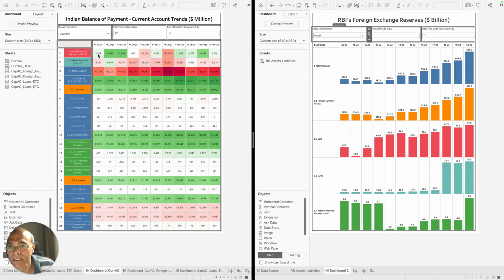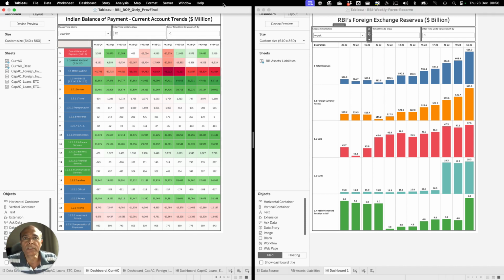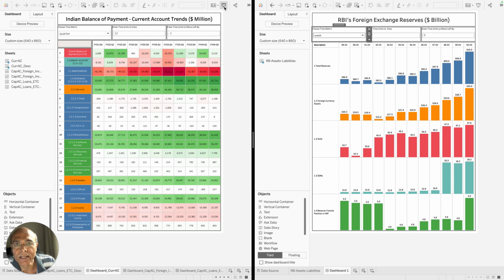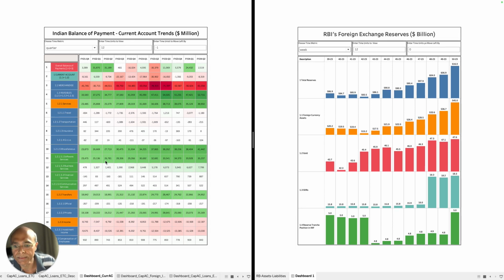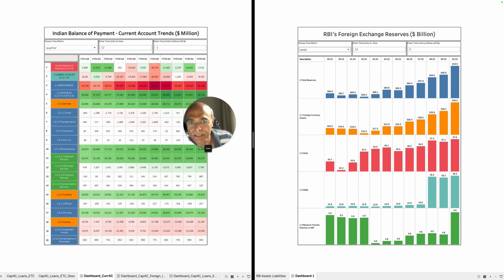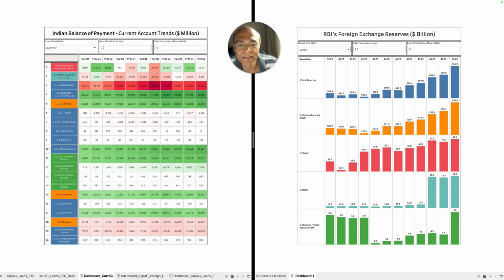This is in front of you. Now friends, why are there two sheets here? If you look at this, there are two different dashboards here which I am using. One dashboard is the BOP data, which I'm going to explain to you. Just give me a minute. The other is the foreign exchange reserve situation as far as India is concerned.